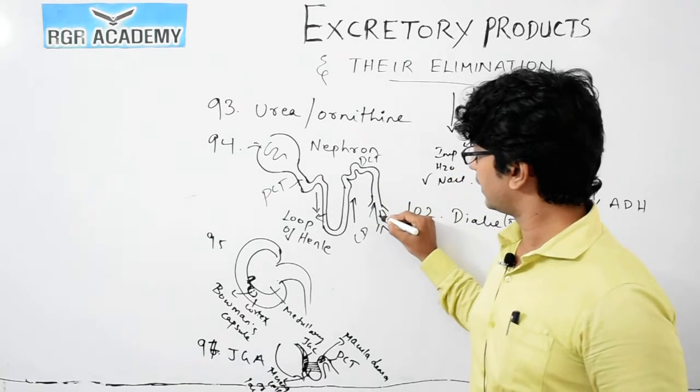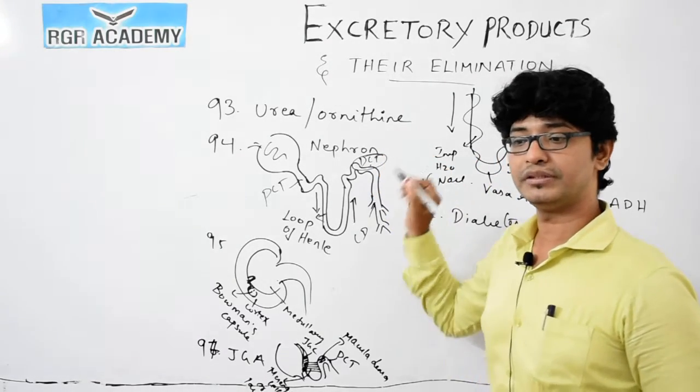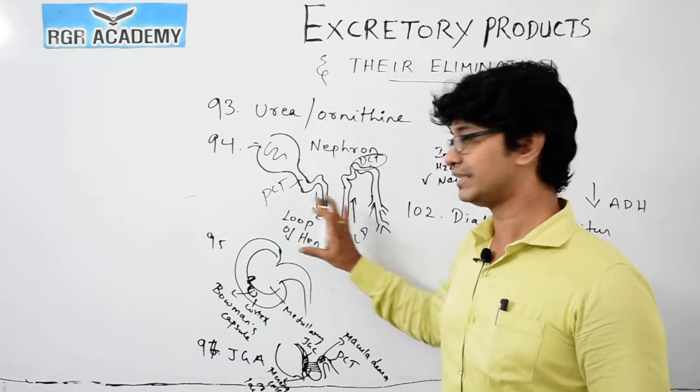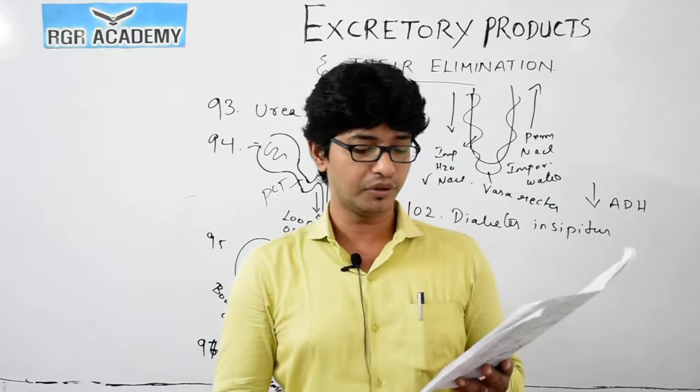So what comes before the collecting duct? It's the distal convoluted tubule. So you can take this as the correct option, the distal convoluted tubule. It's a very logical and very simple question. If you know the diagram very clearly, you can answer this type of question. So option 1 is the correct answer.